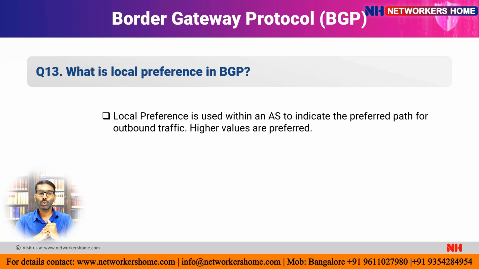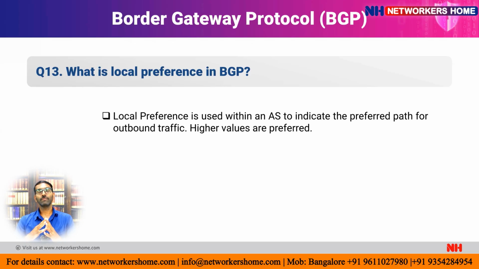And the next question is the 13th question. What is local preference in BGP? Local preference is used within the same AS to indicate the preferred path for outbound traffic. Higher values are preferred. Just now we discussed MED: if it has multiple paths to reach the destination, it will always go with the lowest MED value.